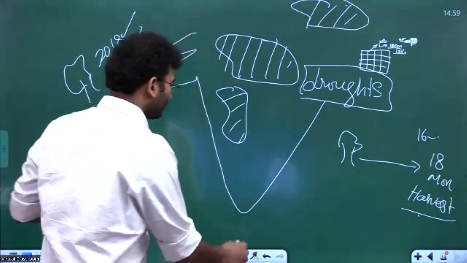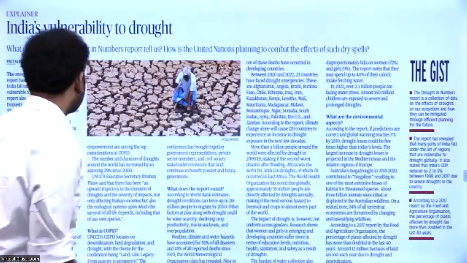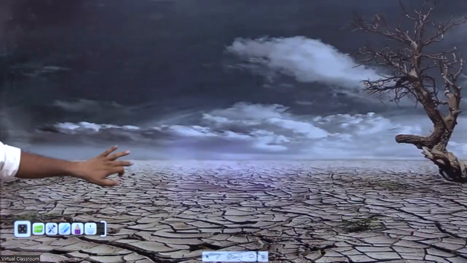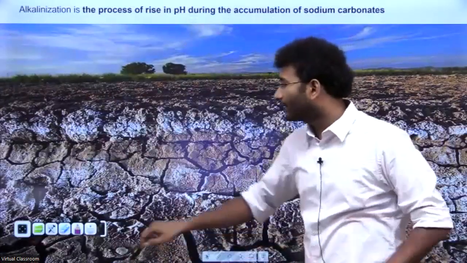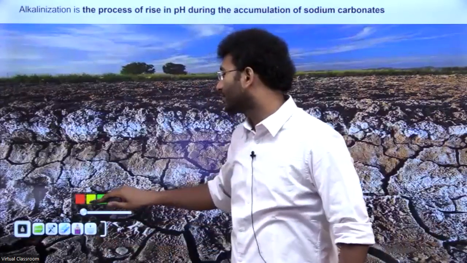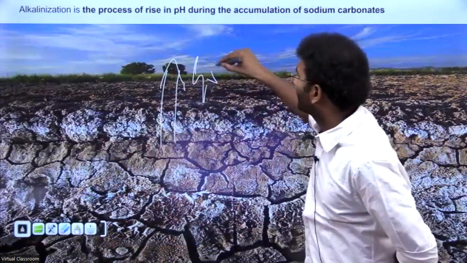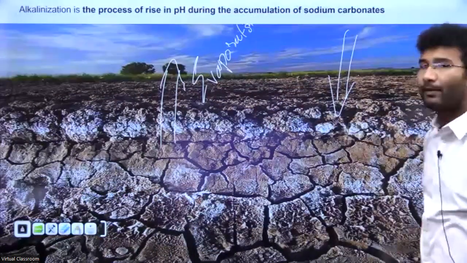Similarly, if you look at the other aspects of drought-prone regions, one cause is lack of availability of rainfall. That is how the soil dries and starts to break up, right? And the other form of drought is mainly because of alkalization or salinization. If there are areas where the evaporation is more than the precipitation, like in the formation of deserts, what happens?